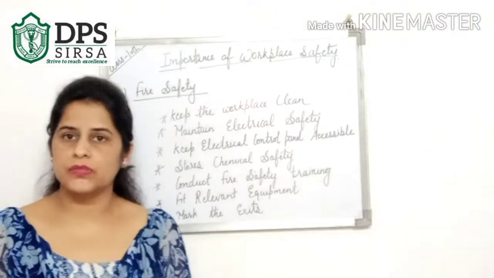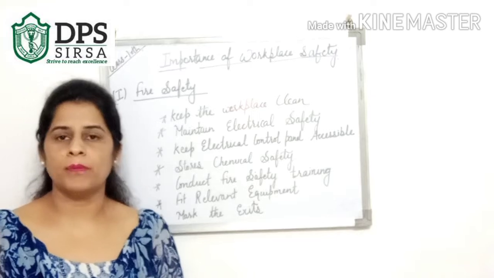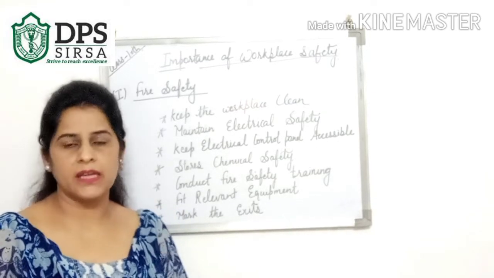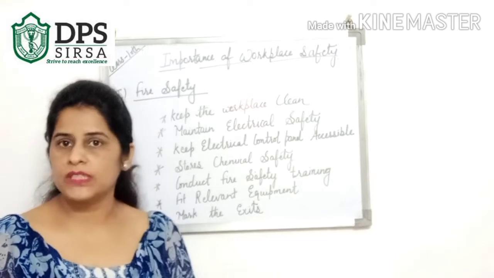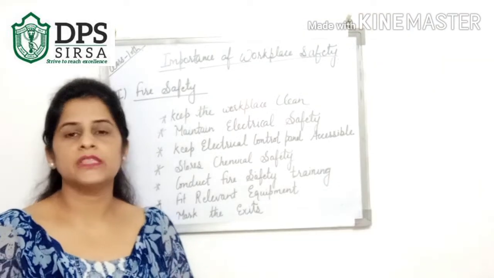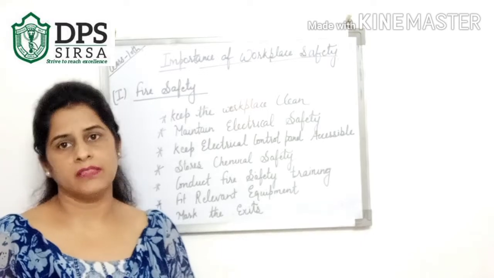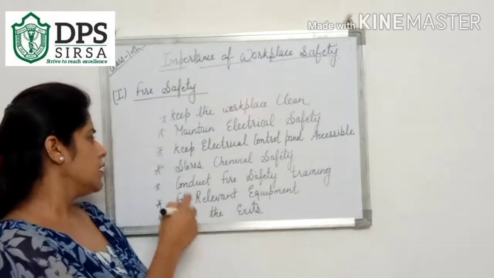Next is storing chemicals safely. All the chemicals which we are using in the organizations, we should have proper safety for these chemicals. There should be a proper place for placing these chemicals, and we should follow all the instructions that are written on them. We should not put the chemicals here and there. They should be in the proper place. That will be a major part of safety against fire.